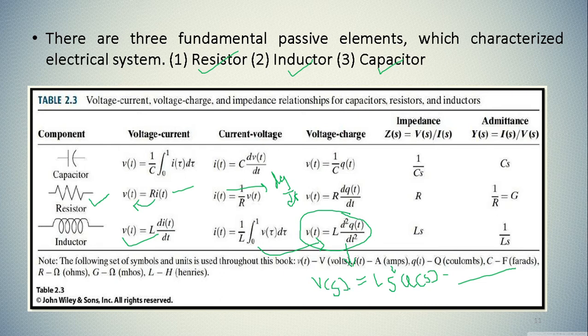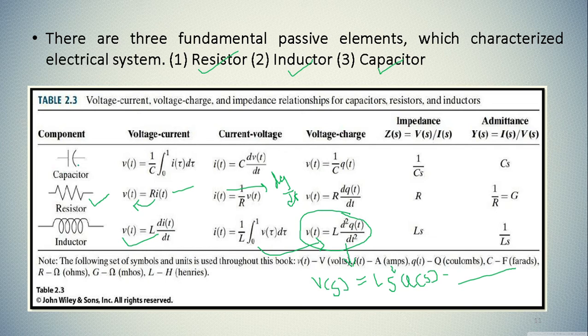So your voltage equation in Laplace transformation will be L multiplied by S square Q of S. If you want to find the impedance, it will be L multiplied by S, and admittance will be 1 divided by Ls.